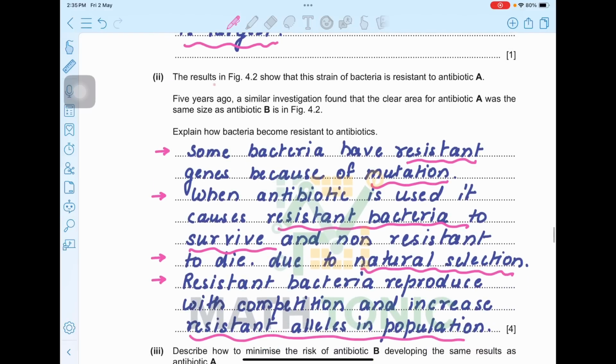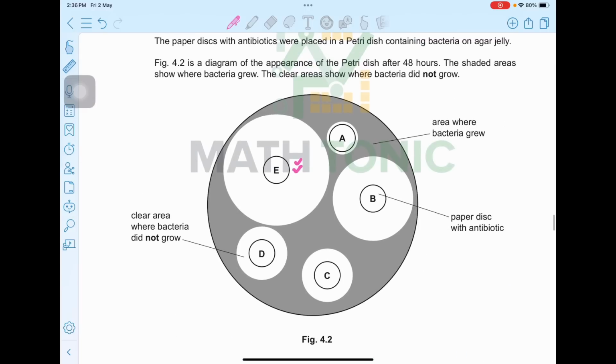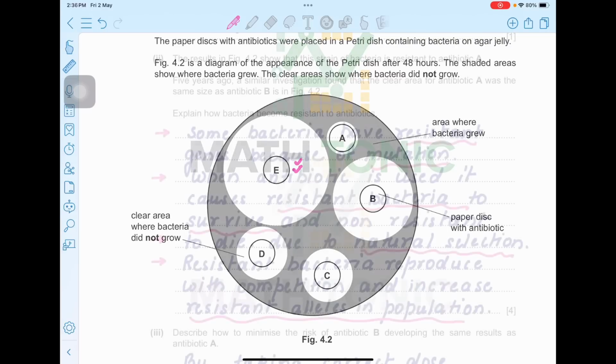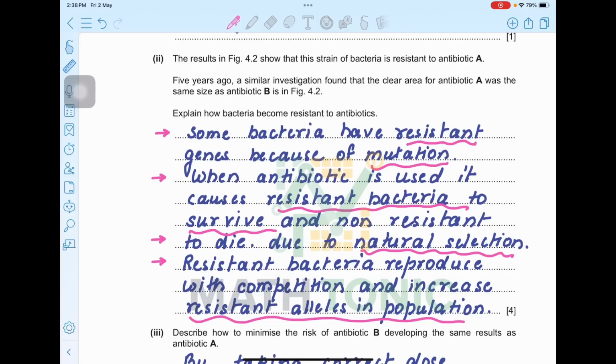I. The results in figure 4.2 show that this strain of bacteria is resistant to antibiotic A. Let's just scroll up. Okay, so this is antibiotic A. 5 years ago, a similar investigation found that the clear area for antibiotic A was the same size as antibiotic B is in figure 4.2.